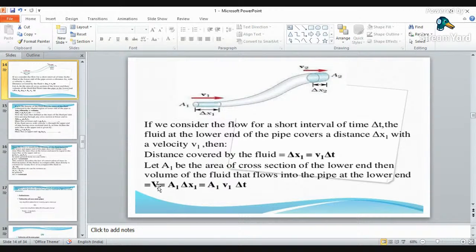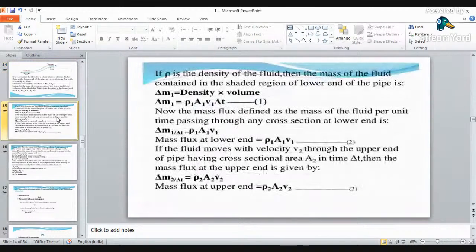So the total volume will be A1 into V1 into delta t. Here delta x1 is the length, V1 is the velocity and t is time. Same for section 2, the total volume will be A2 V2 into delta t.